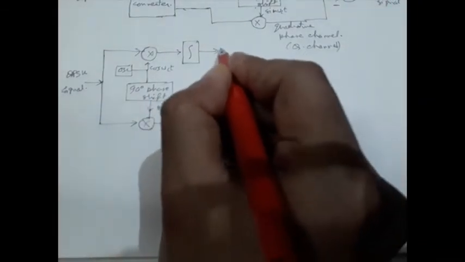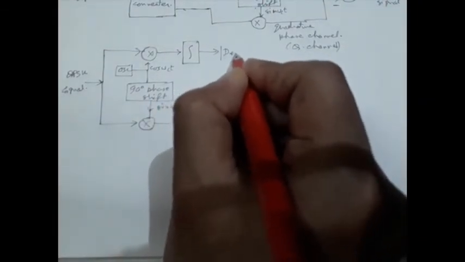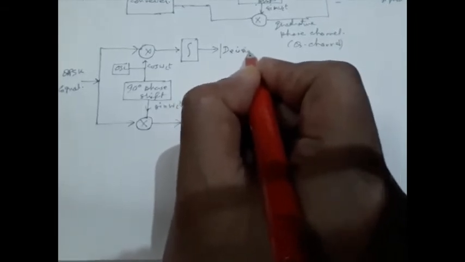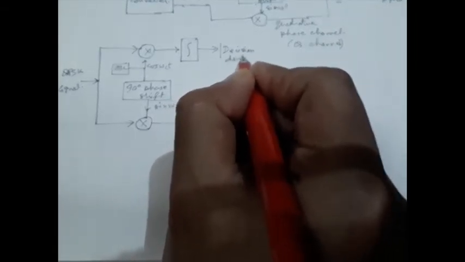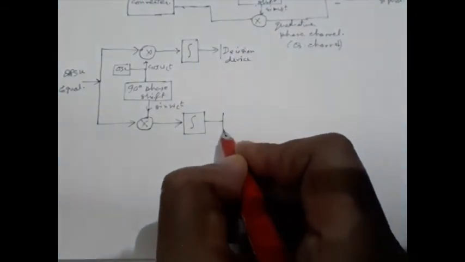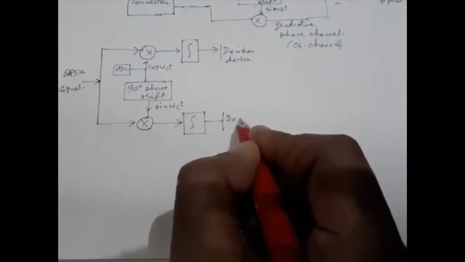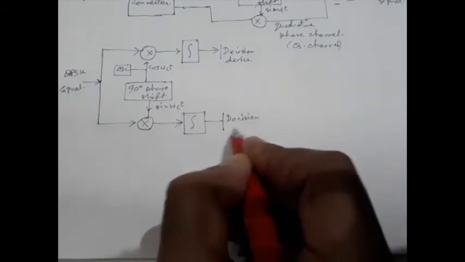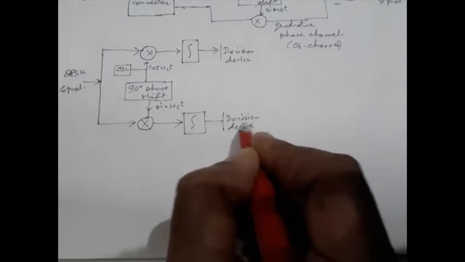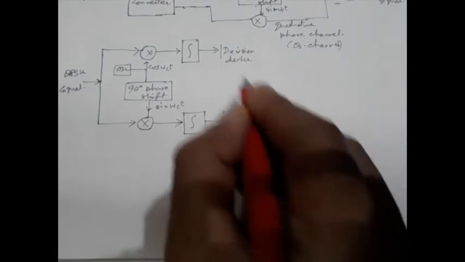Next we have a decision device for the I channel and for the Q channel.